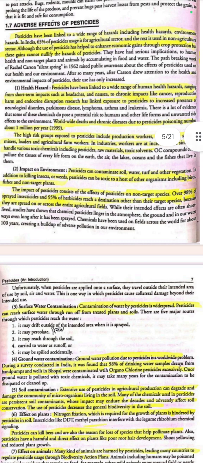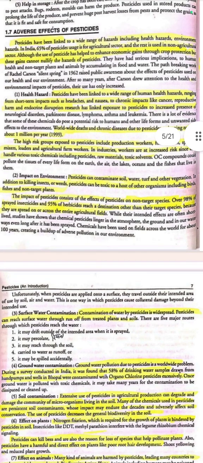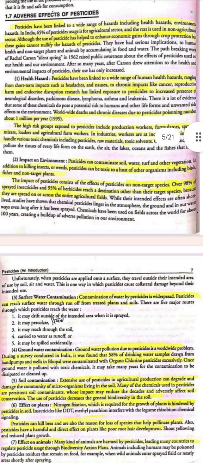Adverse effects of pesticides. Pesticides have been linked to a wide range of hazards, including health hazards and environmental hazards. About 65% of pesticide usage is for the agriculture sector and the rest is used for the non-agriculture sector. Although the use of pesticides has helped to enhance economic gains through crop protection, these gains cannot nullify the hazards of pesticides. They have had serious implications for human health and non-targeted plants and animals by accumulating in food and water.